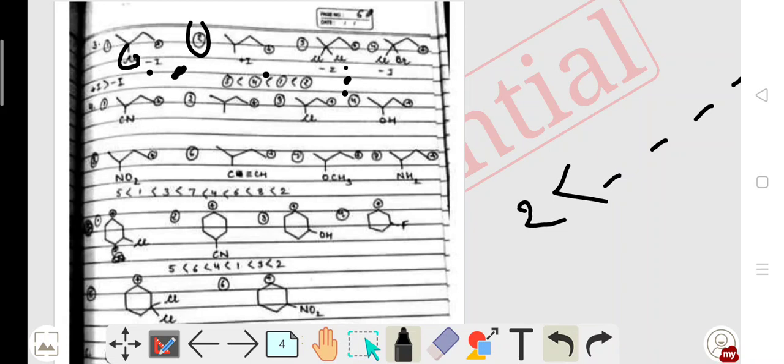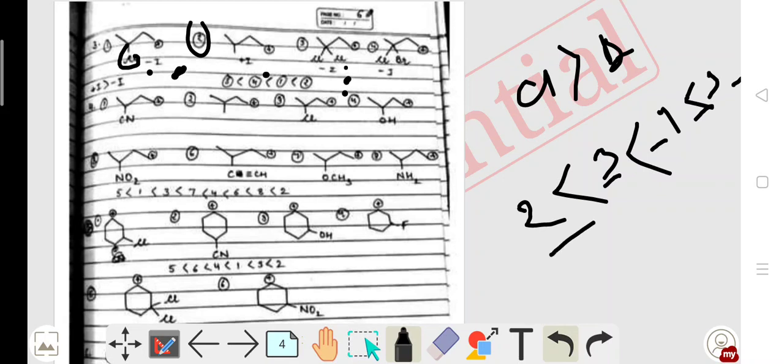So then my 3. Then among these, which is the more withdrawing group? It is chlorine and chlorine. As we know, chlorine is more electronegative than bromine, and these are positioned at the same distance. So my option 4 is least as compared to 3.